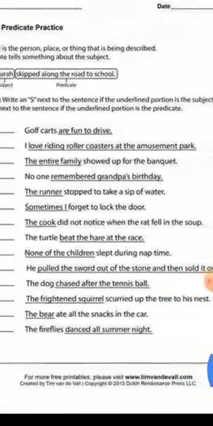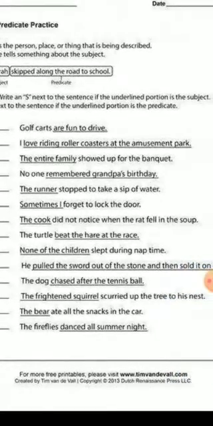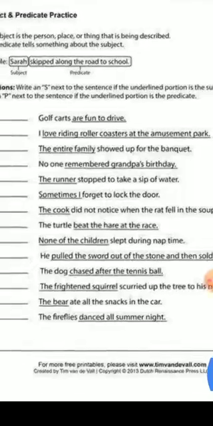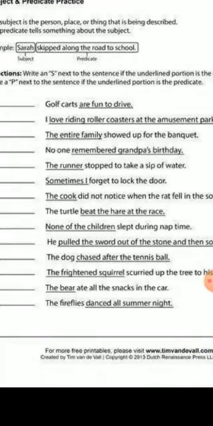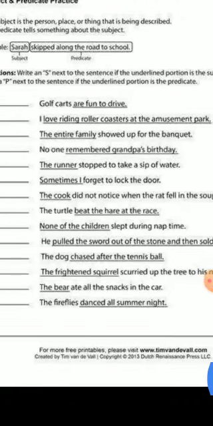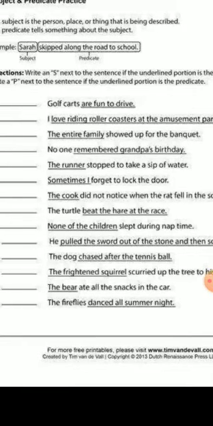Next is, I love riding roller coasters at the amusement park. So we are talking about whom in this sentence? We are talking about I in this sentence. I is subject and the underlined part, love riding roller coasters at the amusement park, is predicate.